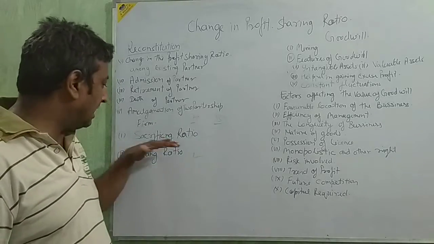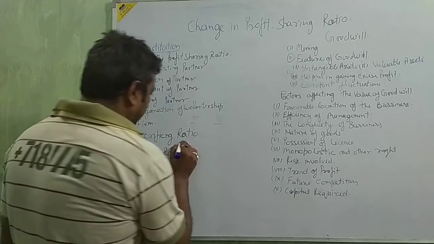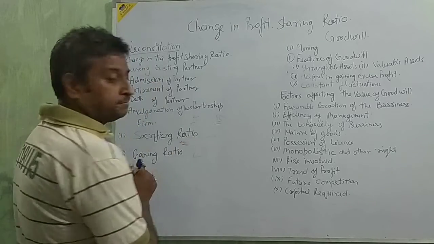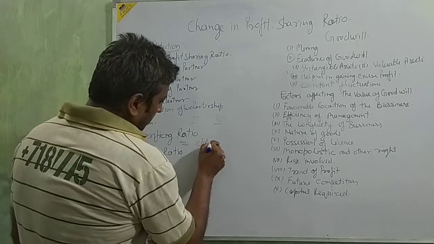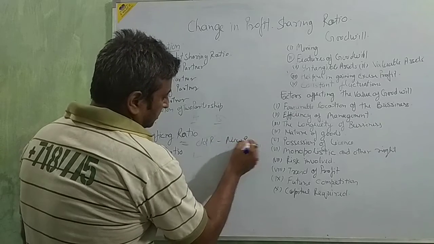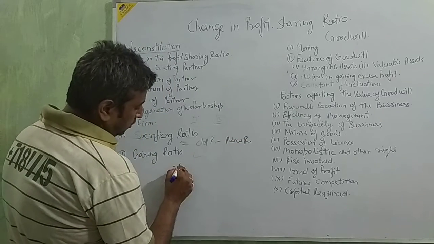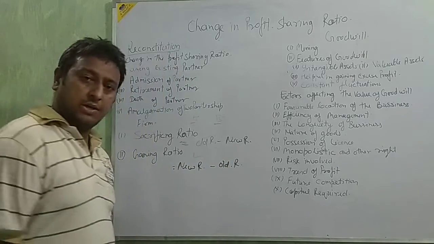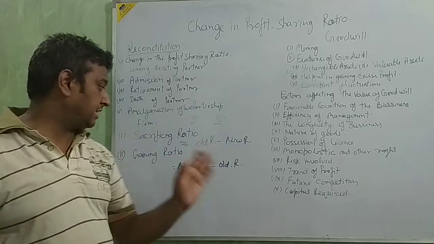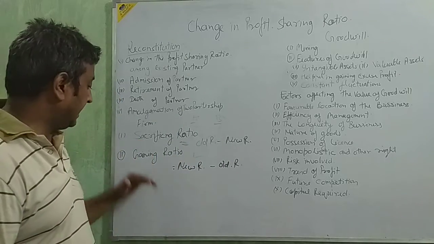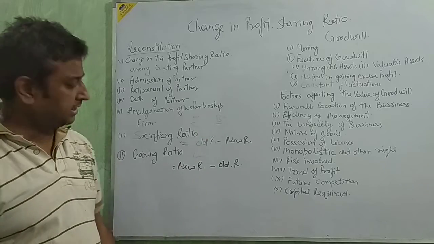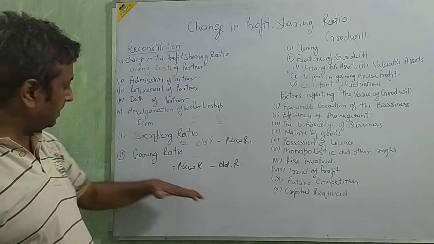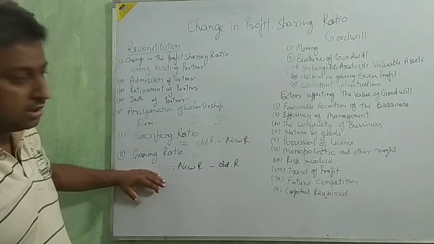And about the formula of sacrificing and gaining ratio: sacrificing ratio is equal to old ratio minus new ratio, and gaining ratio is equal to new ratio minus old ratio. Okay, beta, old ratio minus new ratio is the sacrificing, and new ratio minus old ratio is the gaining. After finishing all these theory points, we will go on with sacrificing and gaining ratio with numericals, beta.